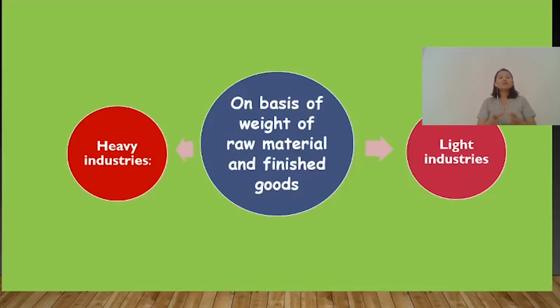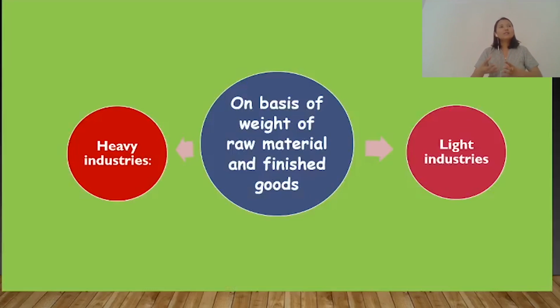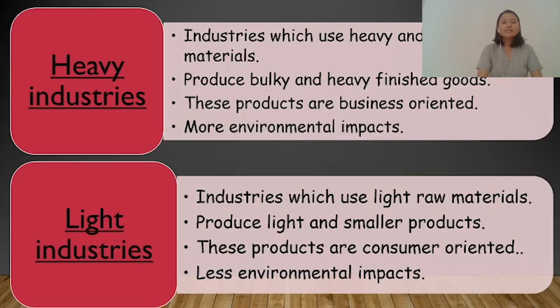On the basis of weight of raw material and finished goods, further industry is divided into heavy industry and light industries. So, heavy industries. Heavy industries are those industries in which they use very heavy and bulky raw material. Bulky means large raw material. And then at the end they produce bulky and heavy finished goods. And these products are not for the direct use of the consumer. These products are business oriented. Business oriented means these are for the business purpose.